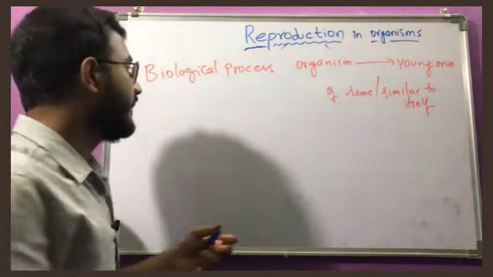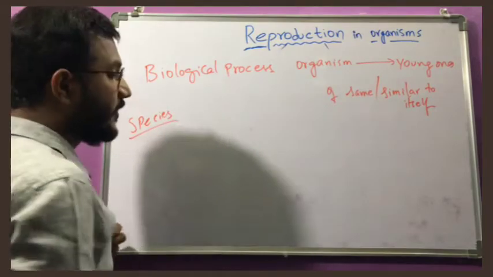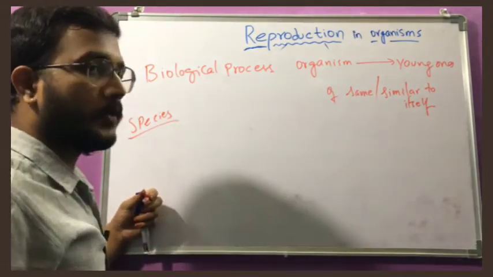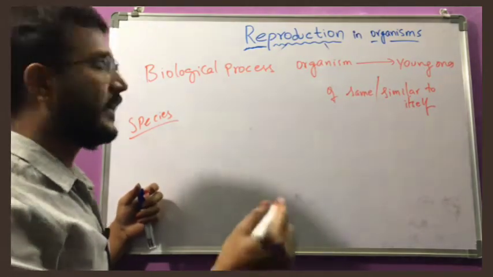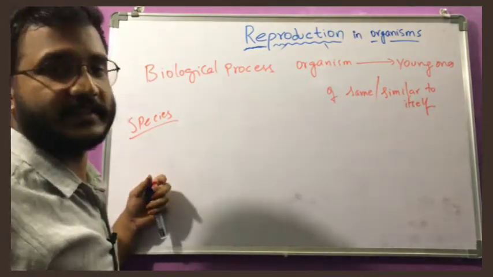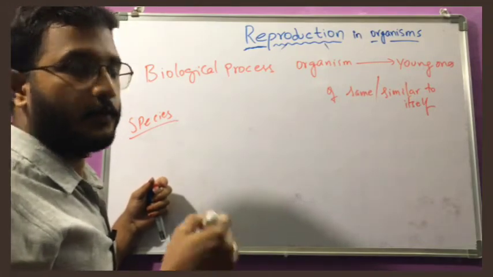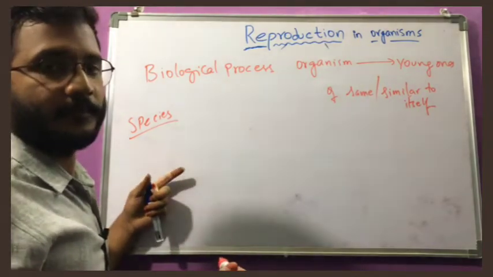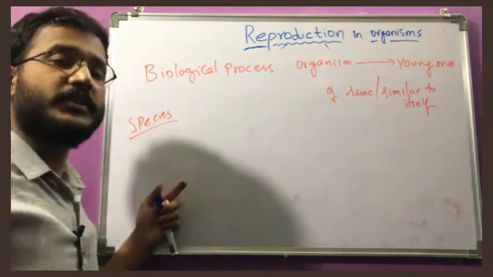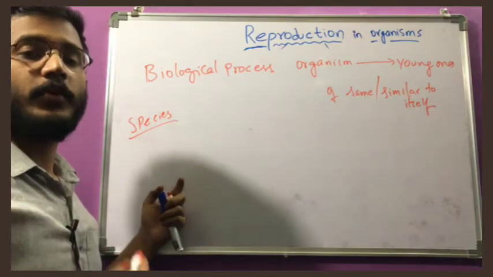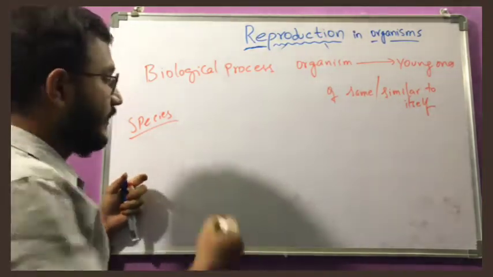That is the definition of a species: the organisms in a species are able to reproduce among themselves. They cannot reproduce with another group, that means another species. They reproduce among their own individuals and produce the same kind. If you crossbreed between different species, sometimes it may not work out, or if it does work out, the offspring will be sterile.